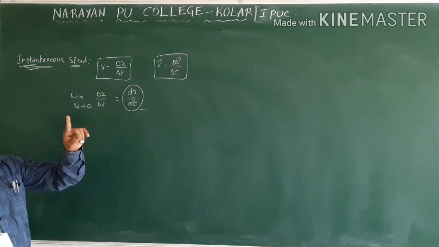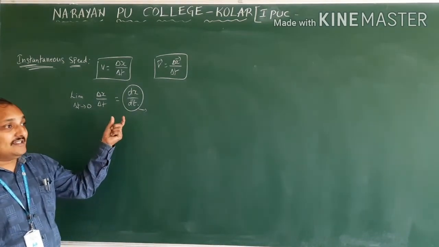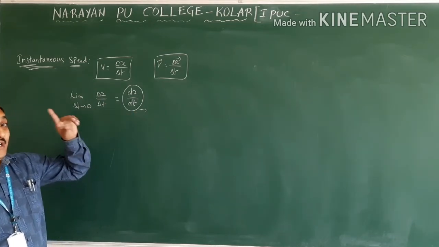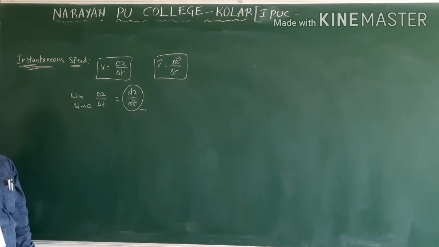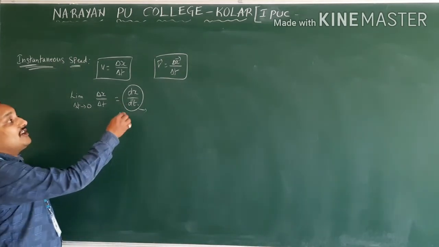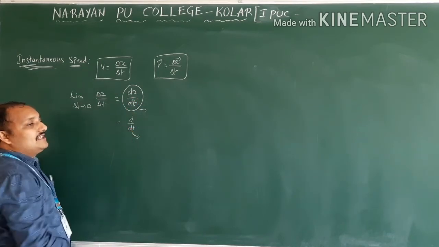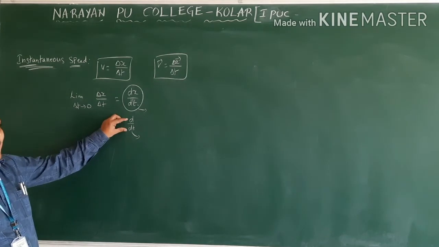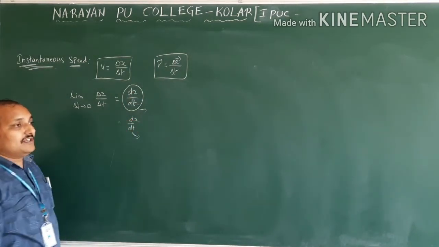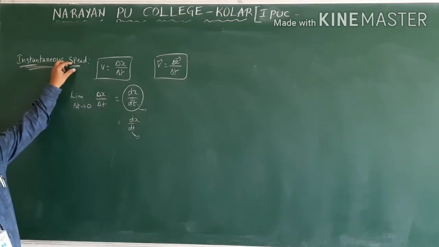I gave one definition for you. In PU we can't say the speed definition is nothing but total distance covered in a particular interval of time. What I gave is rate of change of distance. So this one we are calling rate of change of distance. What does rate of mean? d by dt. This will be coming in mathematics for you. So this d by dt we are calling rate of change of. What is changing here? Distance is changing. Therefore, rate of change of distance, that one we are calling instantaneous speed.